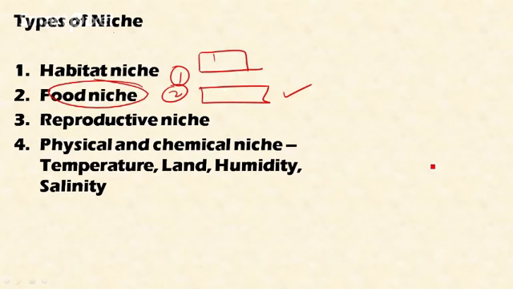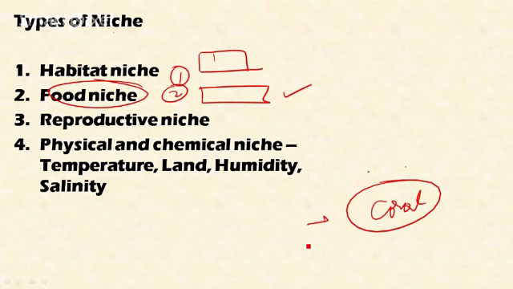And another example for physical and chemical niche is the coral reefs. Coral reefs need certain requirements to survive. For example, they need shallow tropical areas where seawater is clean and warm. Okay. So this is the physical requirement of the coral reef. This is one of the niches for the coral reef.